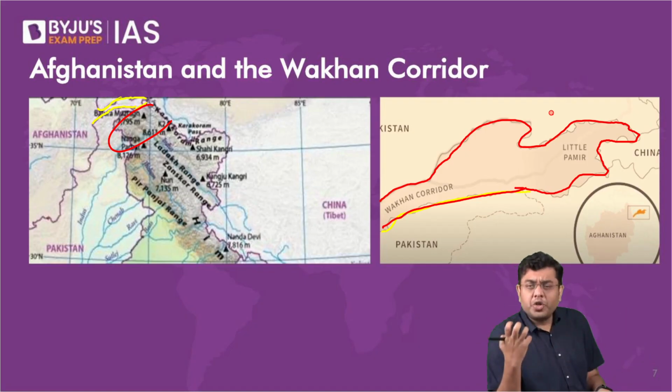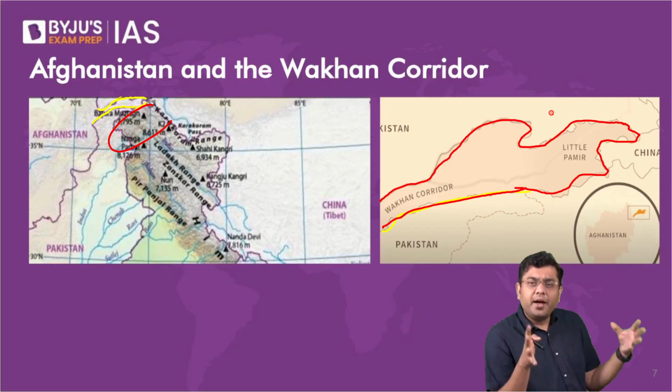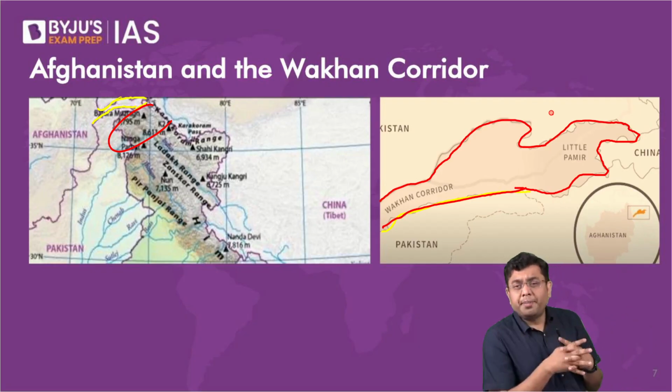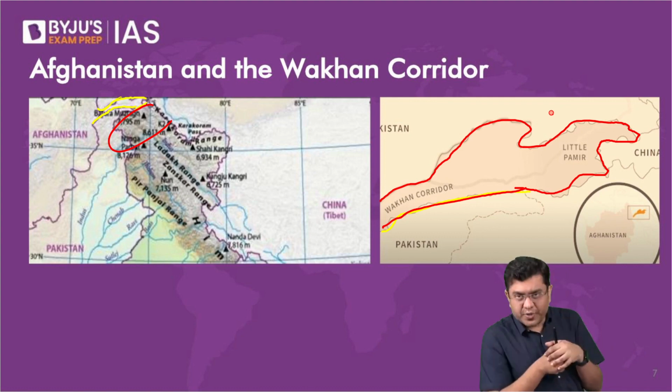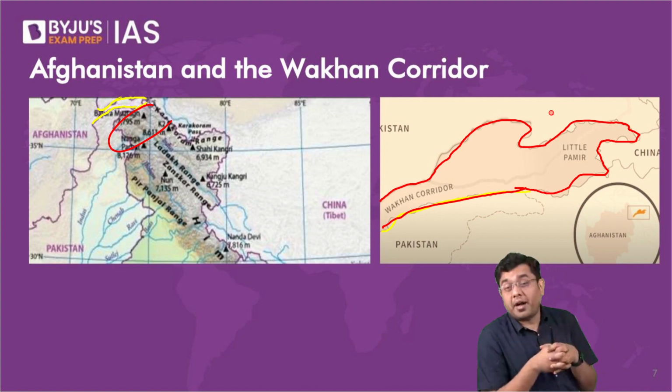After all, the cultural milieu of a place is a byproduct of its history, of the people who have graced that region. So that is also the case with Wakhan corridor.